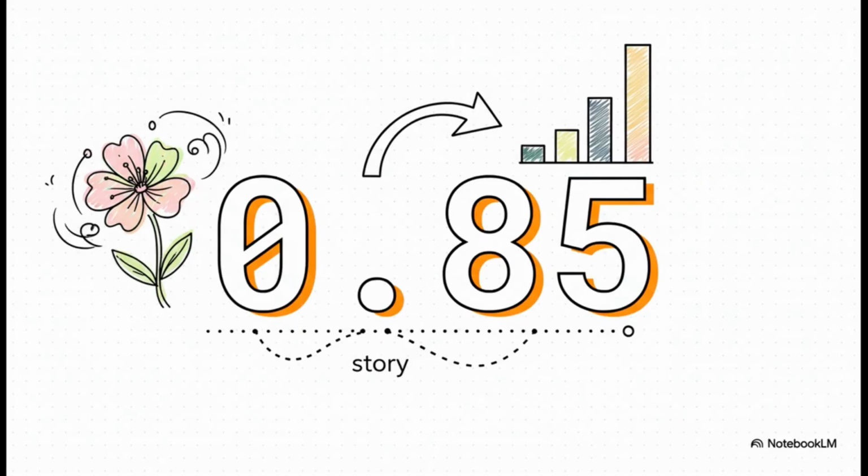So what does that 0.85 really tell us? It means our model can explain 85% of the variation, the ups and downs, in the house prices. It's a measure of how much of the why behind the data our model has actually figured out. It's not just predicting, it's starting to understand.